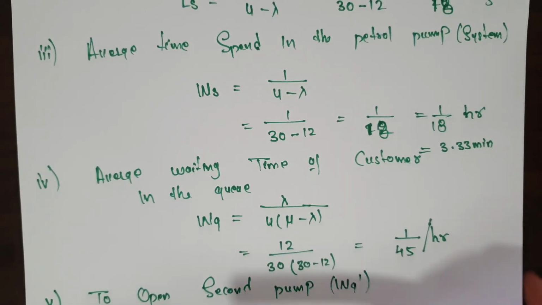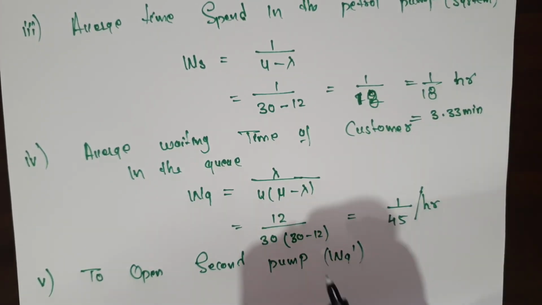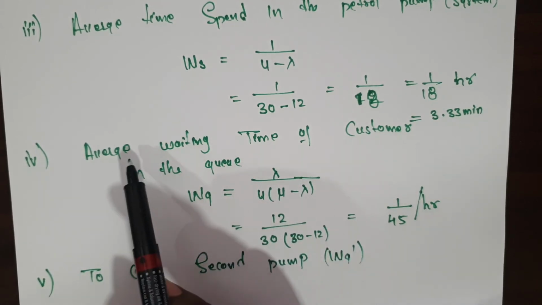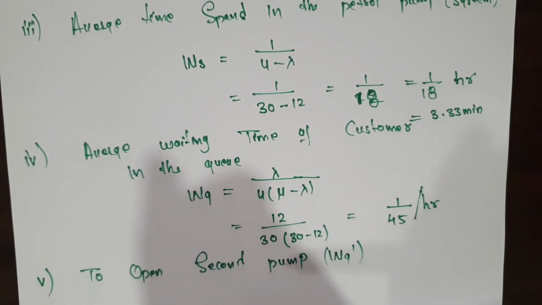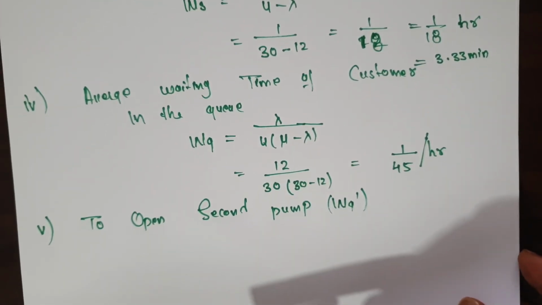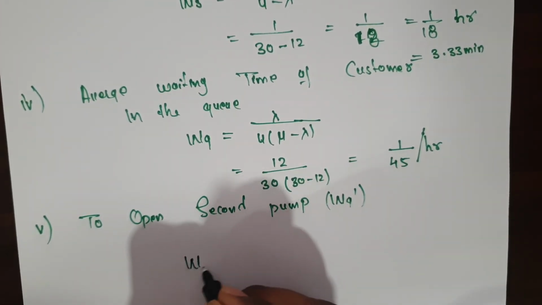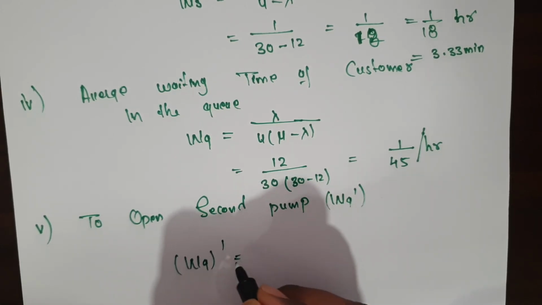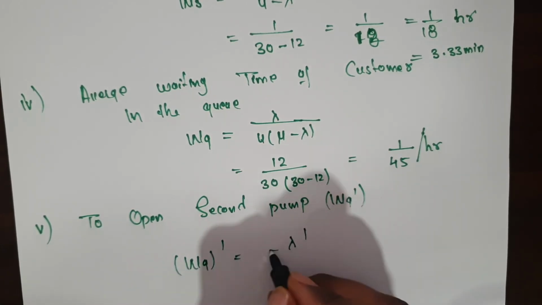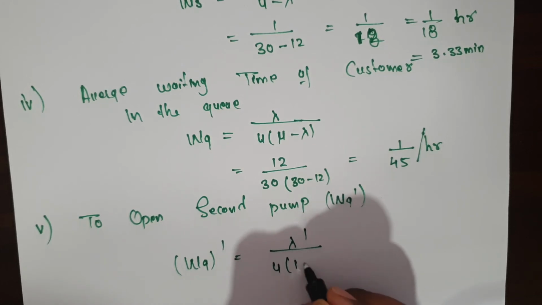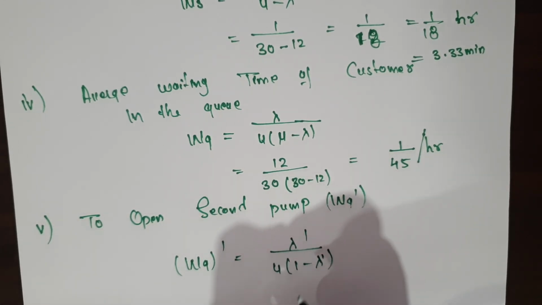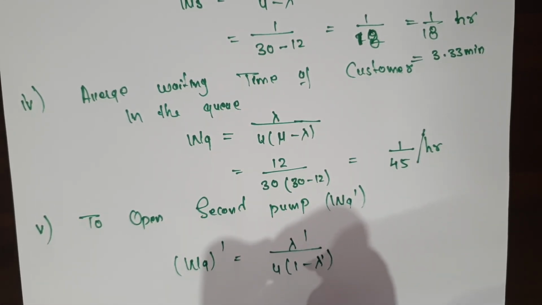There is a difference between WQ and WQ dash. When we call it WQ, that is the average waiting time. To open the second pump, that one is known as WQ dash. The formula is somewhat different: WQ dash is equal to lambda dash by mu into mu minus lambda dash.